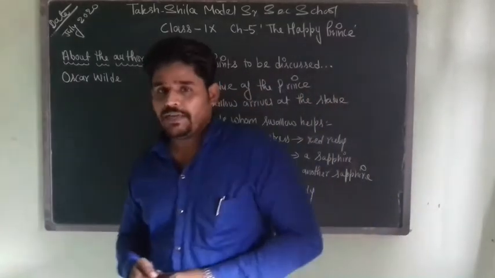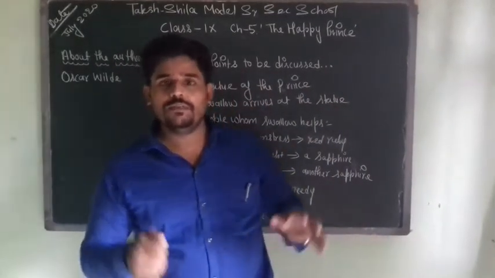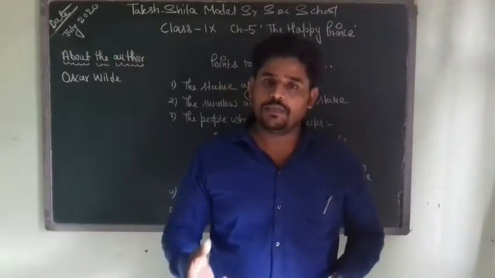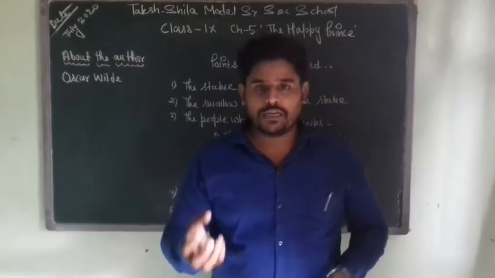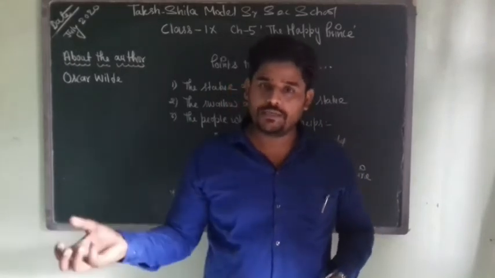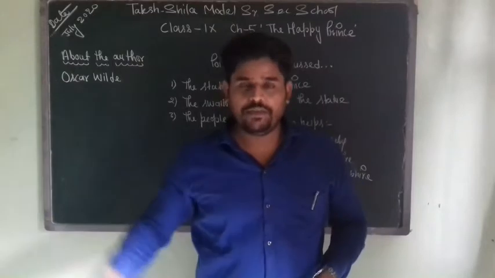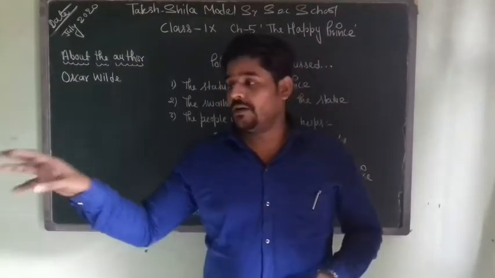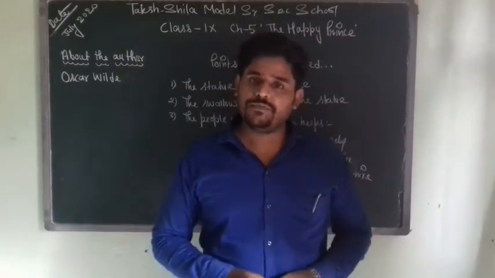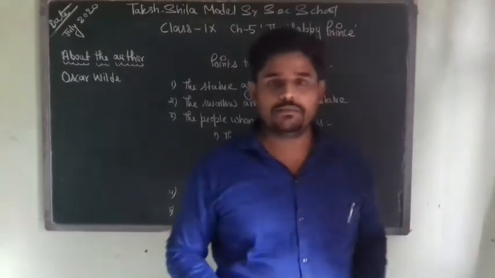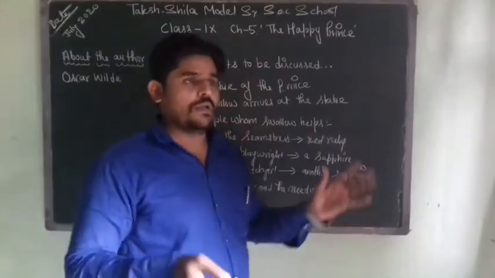So what happens when this statue is to be melted down? The workmen who do this work take out that leaden heart, calling it useless, as it does not melt. So they just throw it away on a heap of garbage, where the dead body of the bird was lying. So this is where the chapter ends, but there is a small account also.